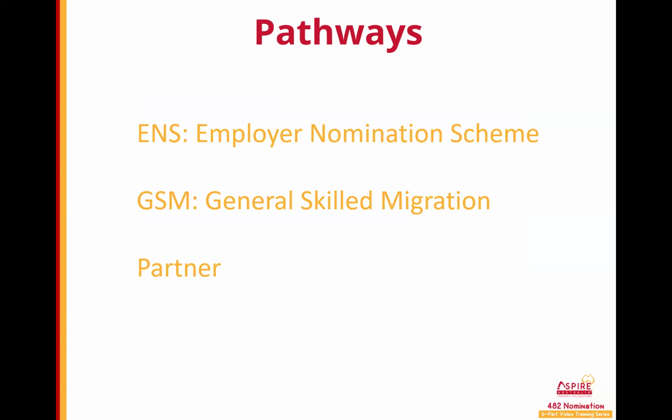The three main options to look at would be the employer nomination scheme, once again an employer-sponsored scheme, and a permanent residence version of the 482 program. General skill migration does not require employer sponsorship, and the partner visa may be available where your nominee has entered a relationship with an Australian citizen or permanent resident.